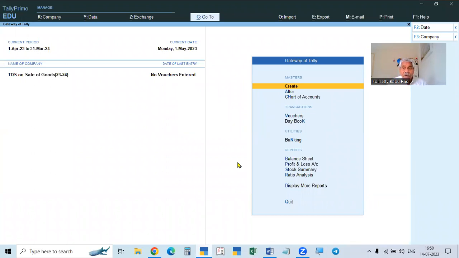In the previous video, we learned about the TDS in the books of the purchaser. If the turnover of the purchaser in the last year is more than 10 crores, then this year he has to deduct the tax on the purchases. Even though the seller's turnover is also more than 10 crores, the seller is not required to collect the tax. Only the buyer has to deduct tax from the purchases made.